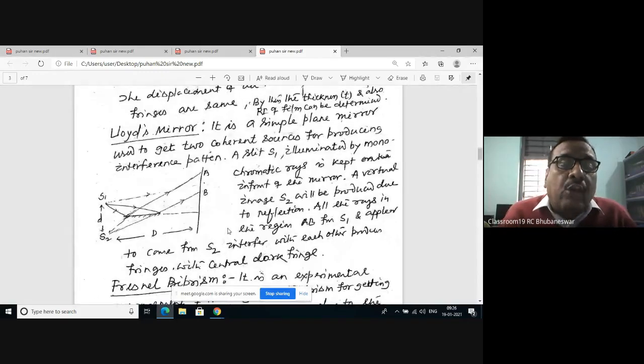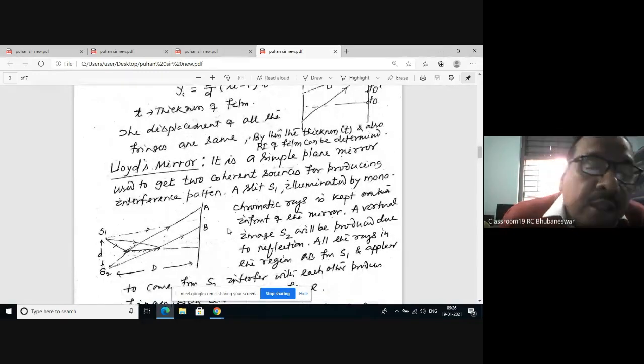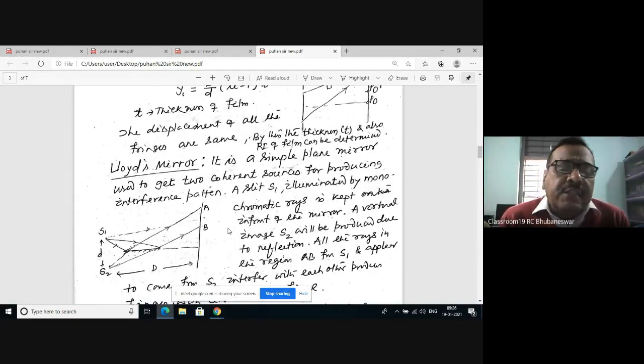What is Lloyd's mirror? Lloyd's mirror is simply a plane mirror, the plane mirror that you use in your day-to-day life. This is a plane mirror. If you put a source of light at S1, what will happen?